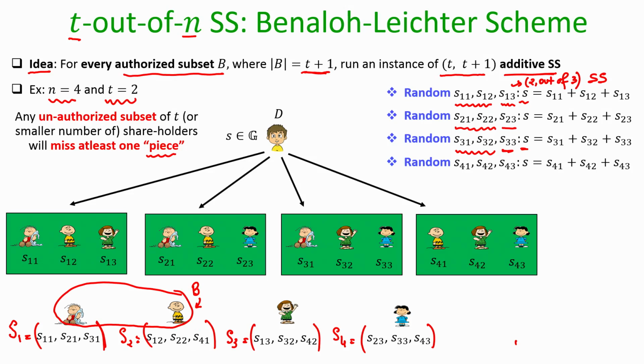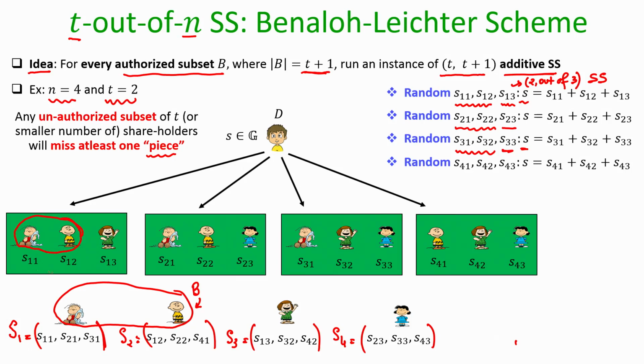No, if I think from the viewpoint of the first instance of the dealer's additive secret sharing, then 1 and 2 are present in this instance where they are treated as part of the whole bunch of shareholders.